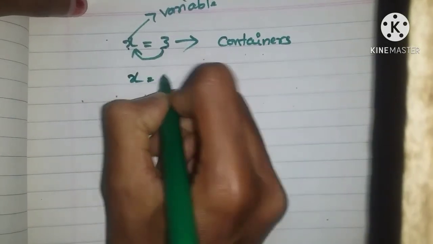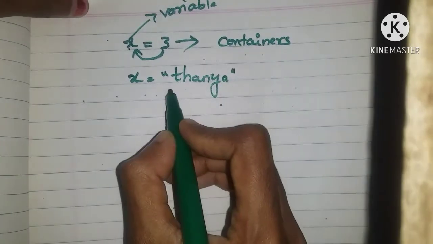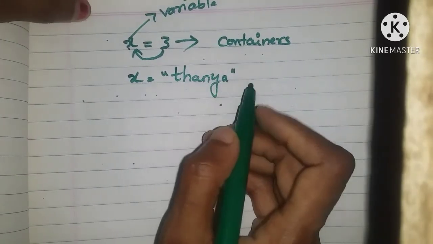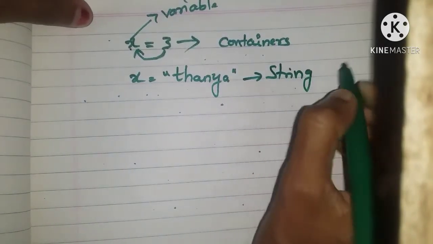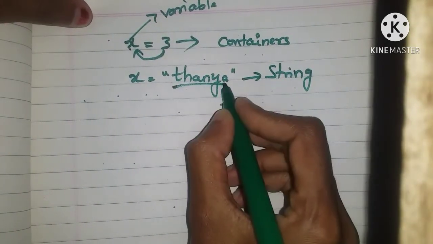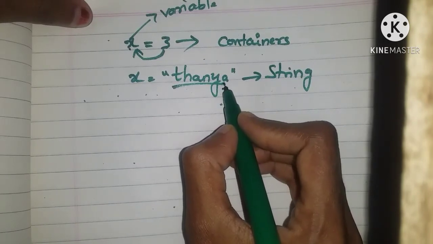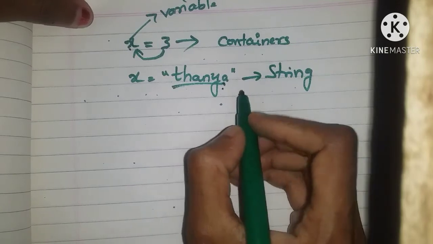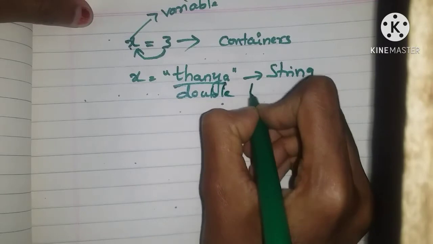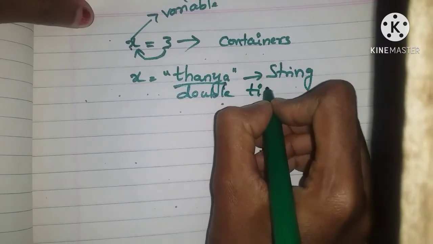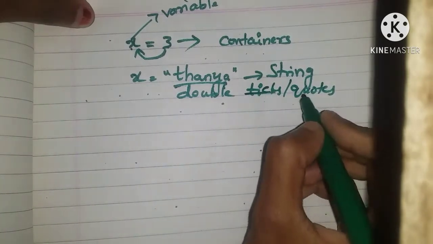Now suppose x is equals to Tanya. Why am I writing it in double quotes? You may get a doubt, right? Whenever we are writing a string, this Tanya is a string, right? Because it is a combination of letters. A group of letters, numbers or spaces is called a string, right? So when writing a string, we should use double quotes.